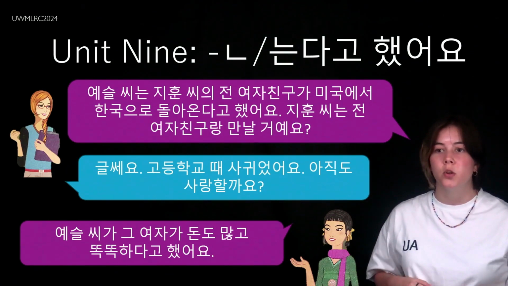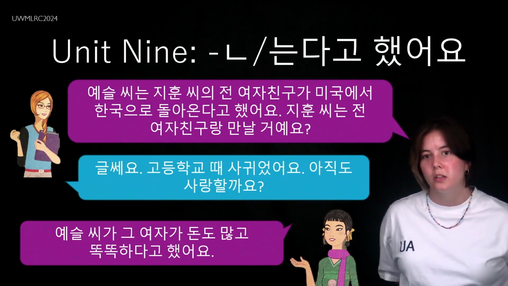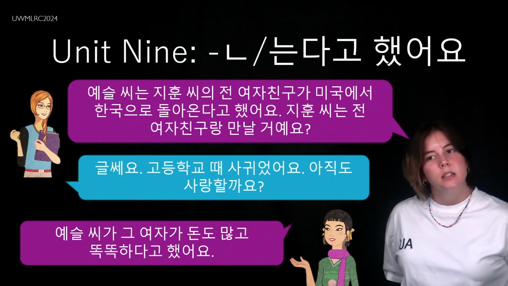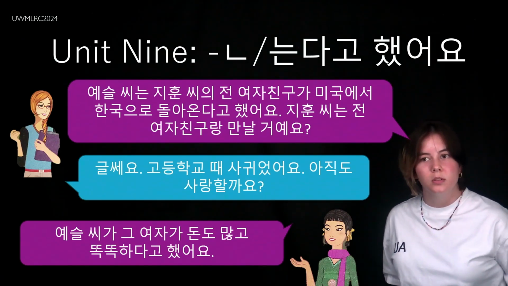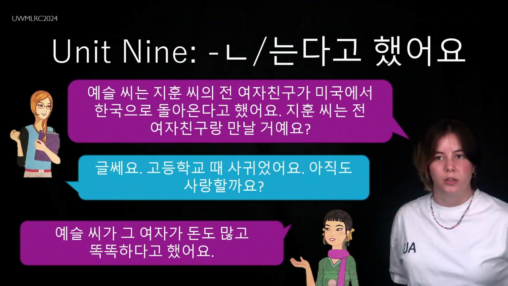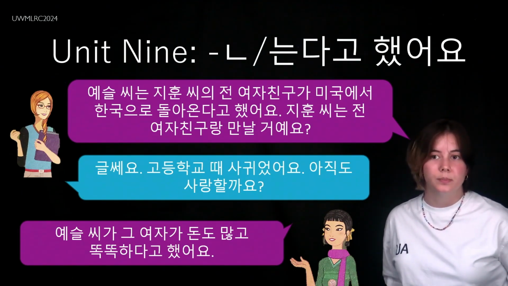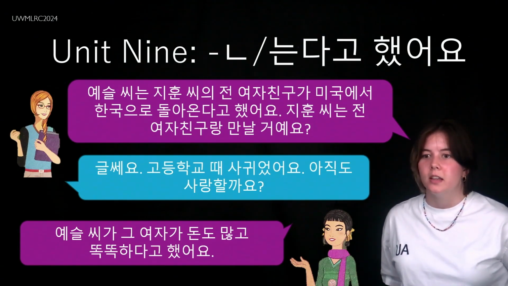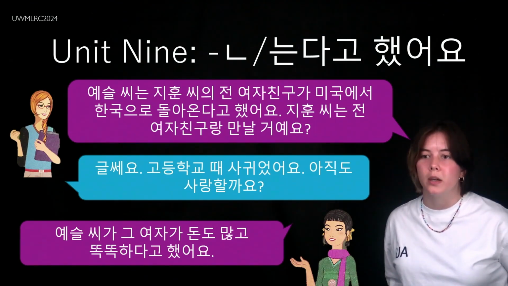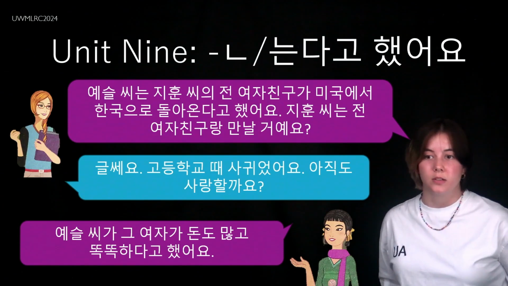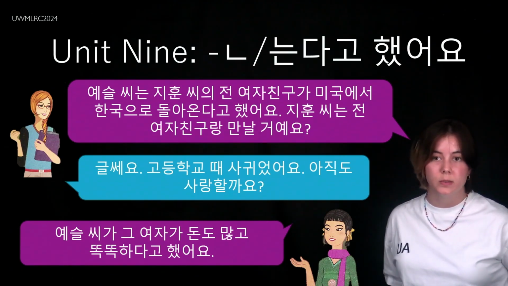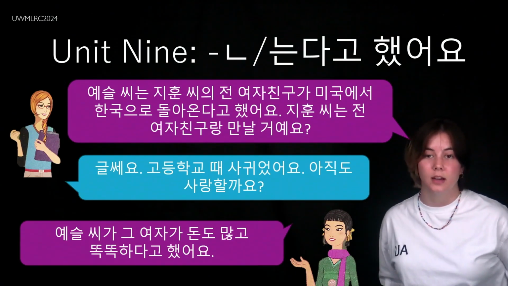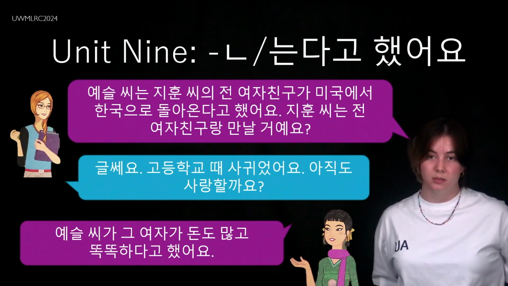지훈 씨는 전 여자친구랑 만날 거예요? Do you think Jihyun's gonna meet with his ex-girlfriend? 글쎄요. I don't know. 고등학교 때 사귀었어요. They dated when they were in high school. 아직도 사랑할까요? Could they still love each other? 예슬 씨가 그 여자가 돈도 많고 똑똑하다고 했어요. 똑똑하다, to be smart, is an adjective. 예슬 said that that woman has a lot of money and is smart.